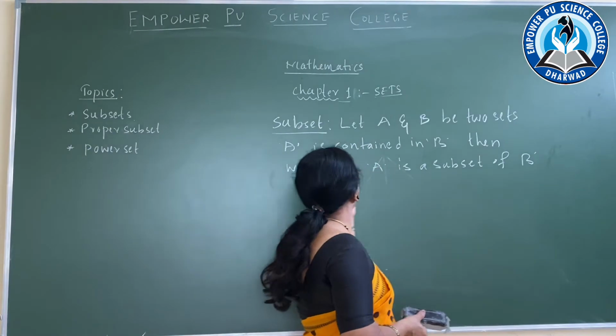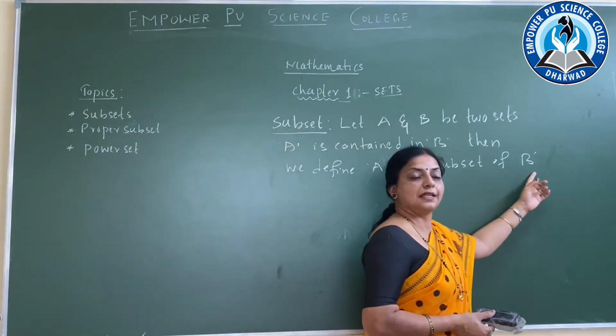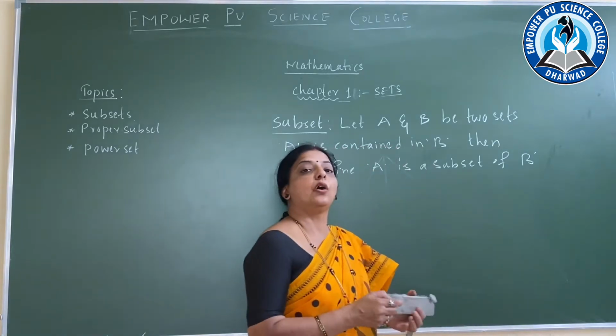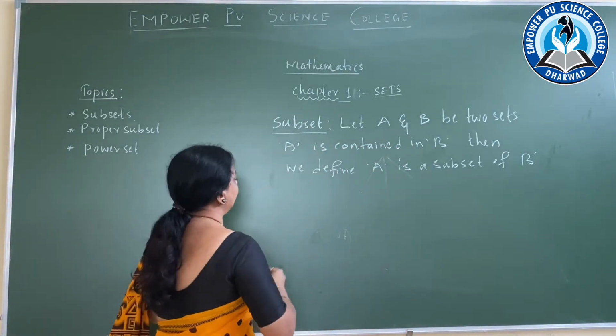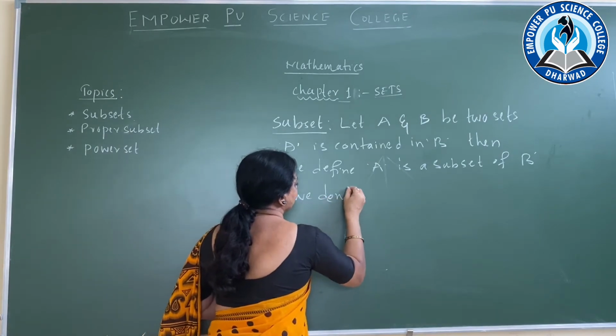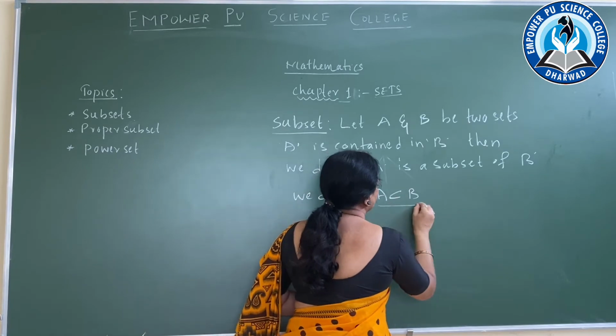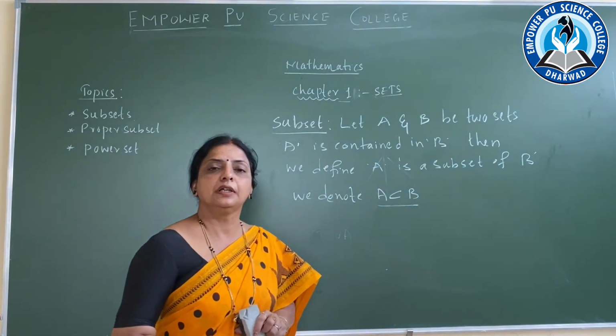Then we define A is a subset of B. And how do we denote it? A is the subset of B.